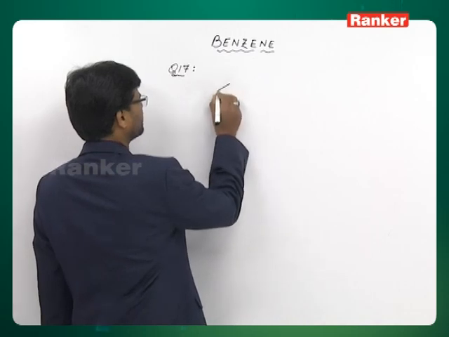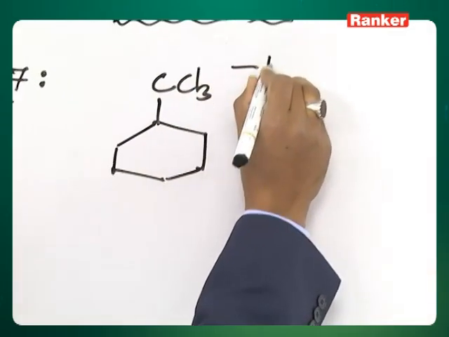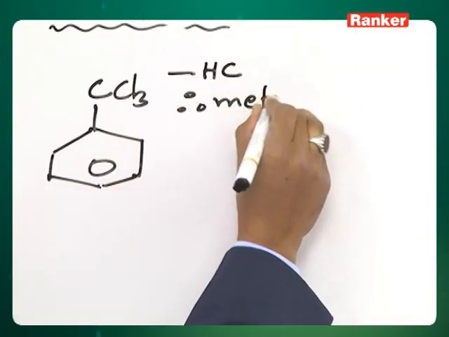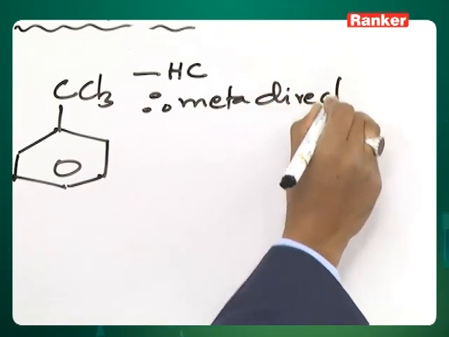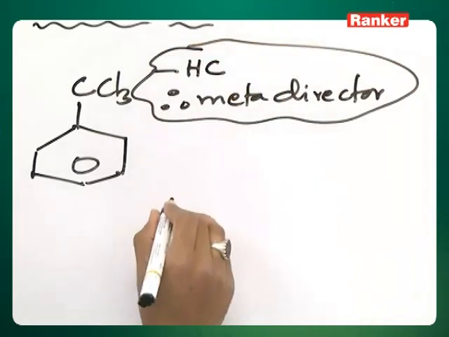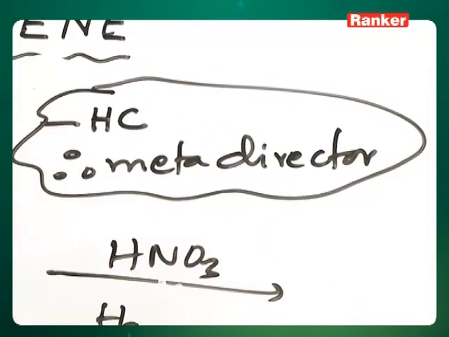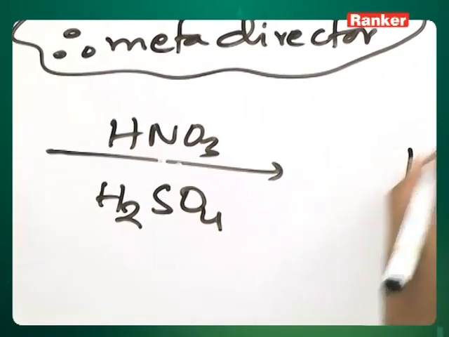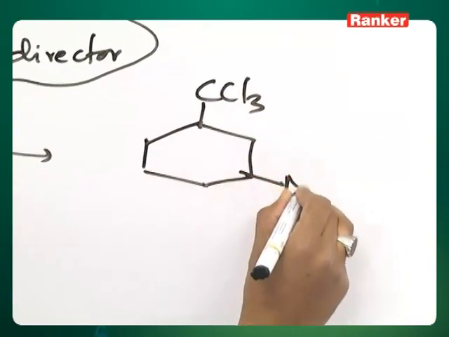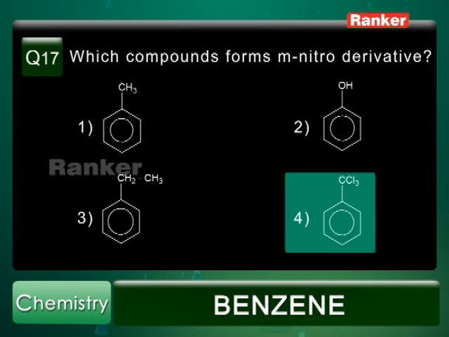This is a meta-directing group because of minus hyperconjugation, therefore a meta-director. When it is made to react with nitric acid and sulfuric acid mixture, which is called nitrating mixture, it gives rise to meta-nitro product. So the answer is the fourth option.